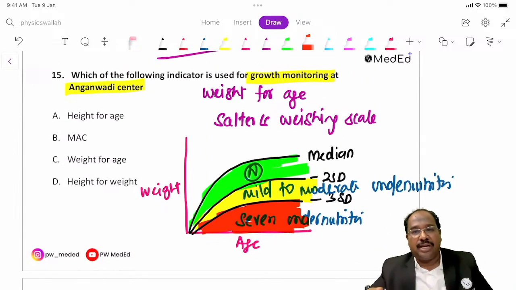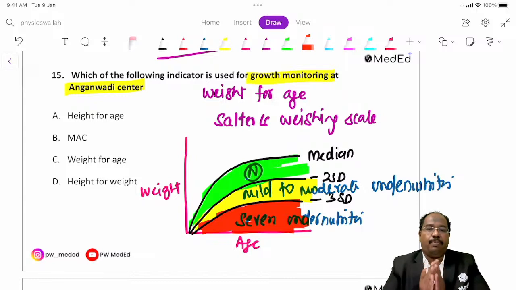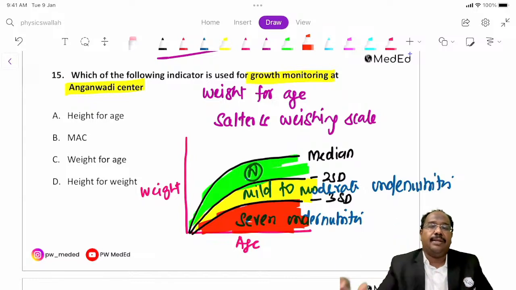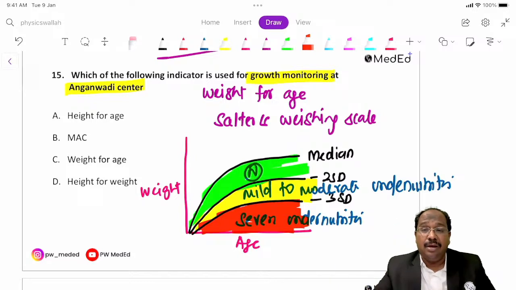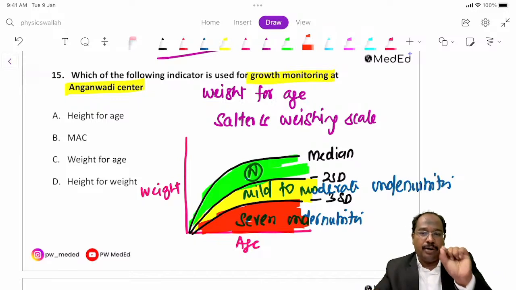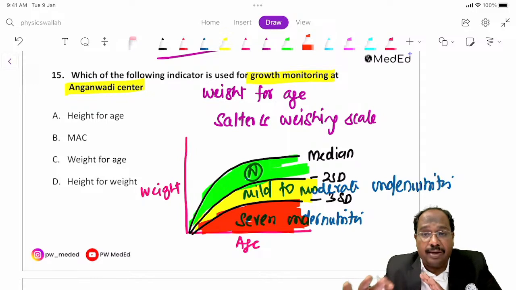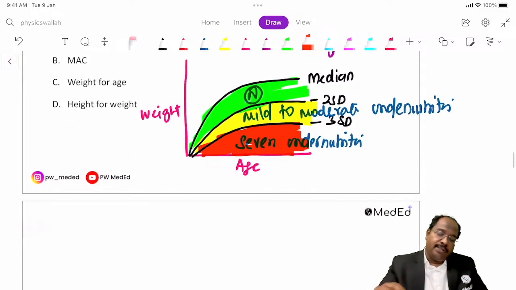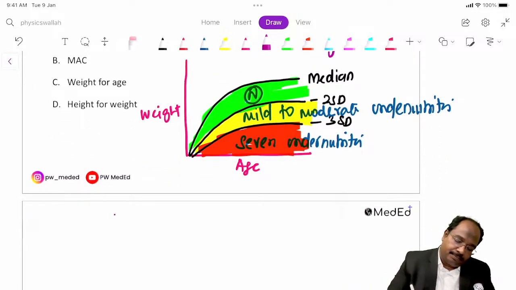So this is the growth chart we have. Monthly we plot a dot and check whether the direction is increasing, decreasing, or stagnant. If anything is wrong, they will refer the case at the Anganwadi level. Okay, fine. Now, what is the criteria for a SAM child?